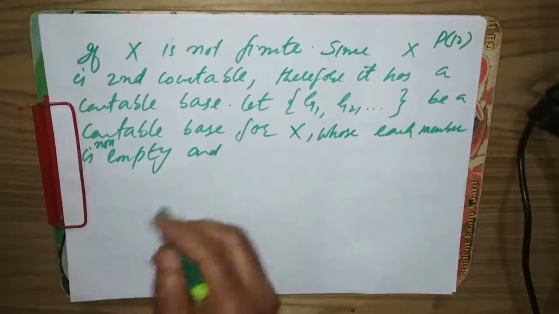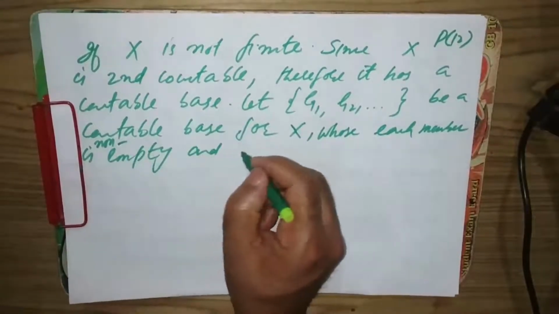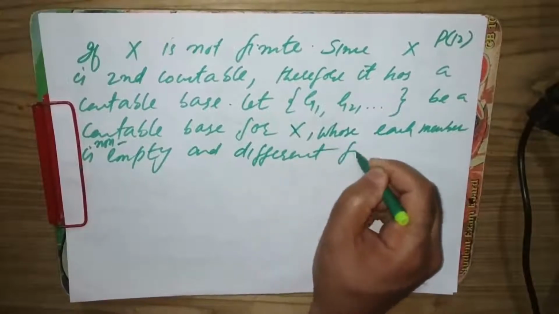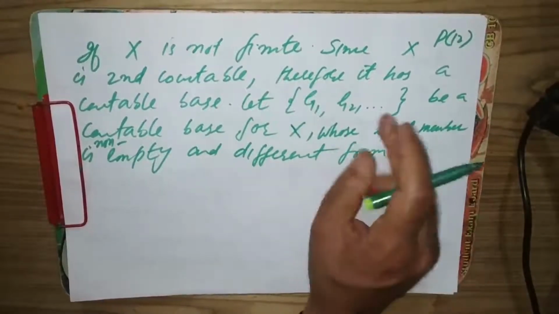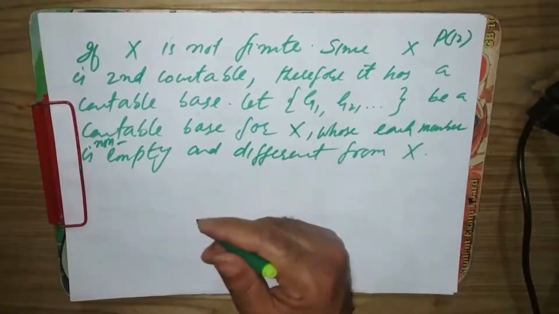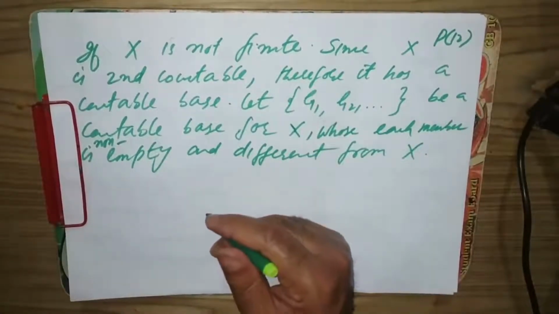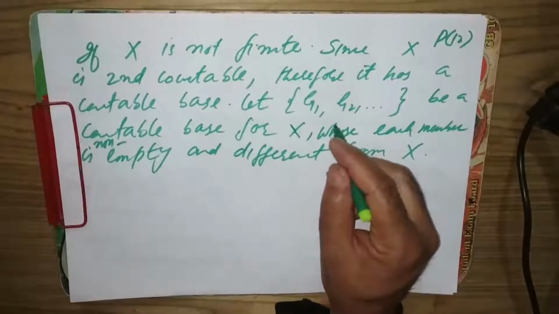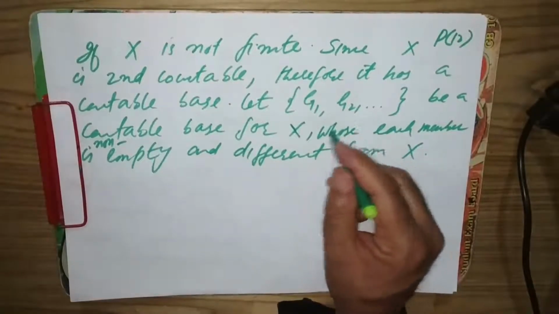Also each member is different from X, because if X itself were a member, we can choose a countable open base which doesn't contain X.